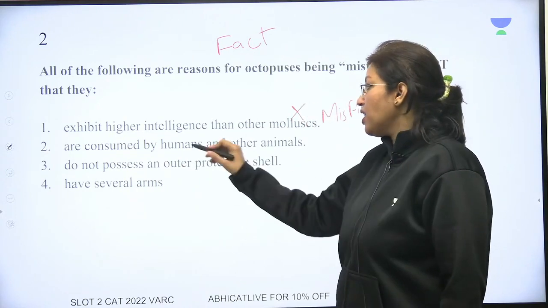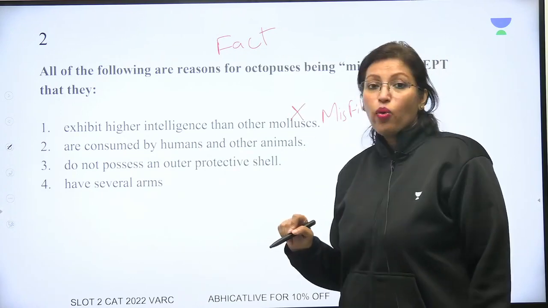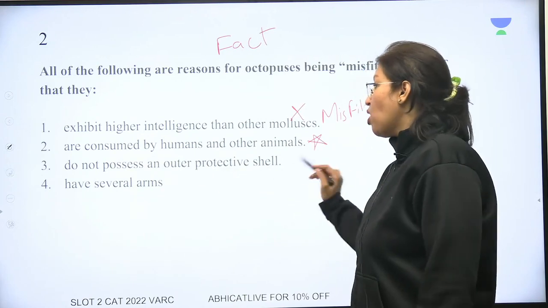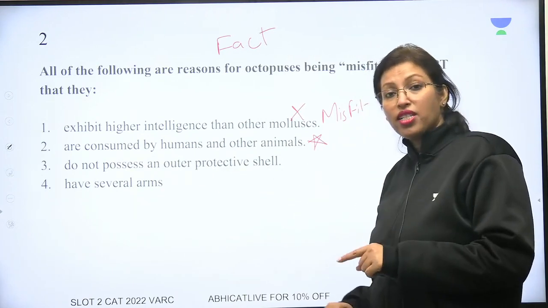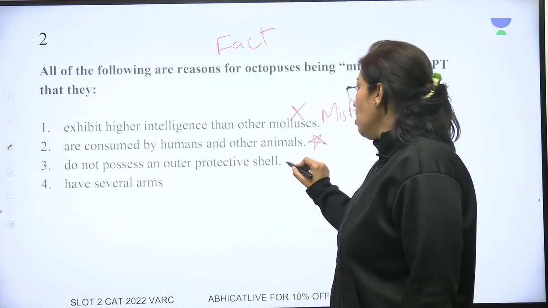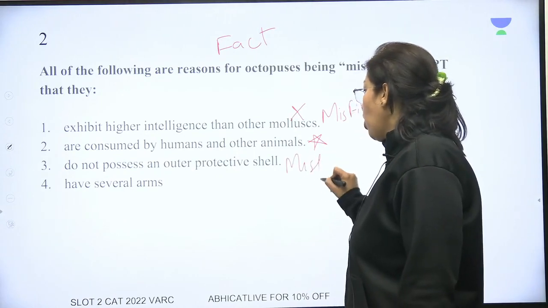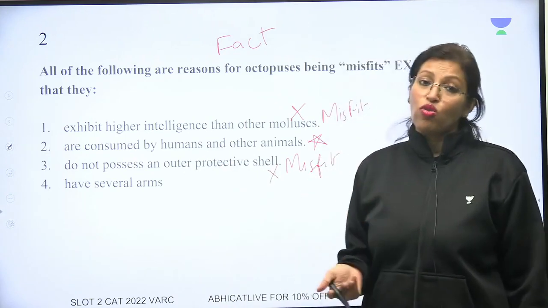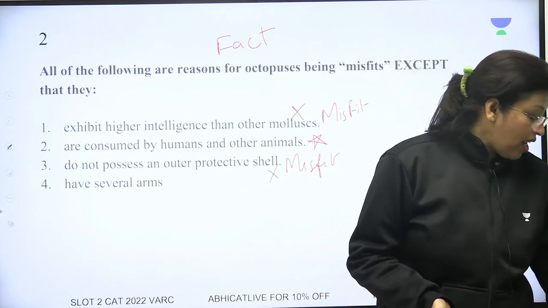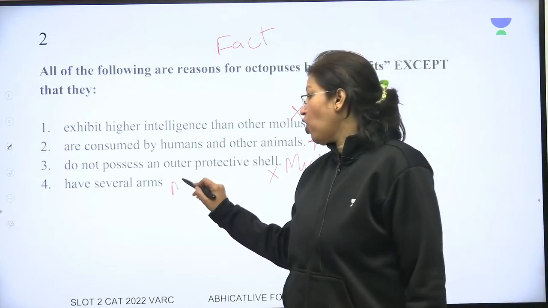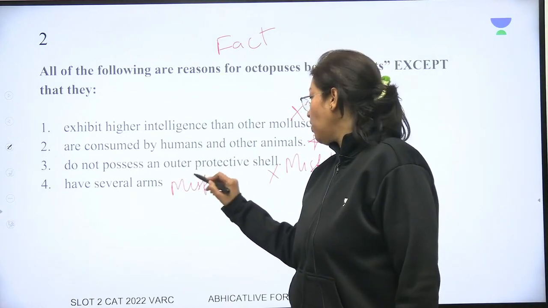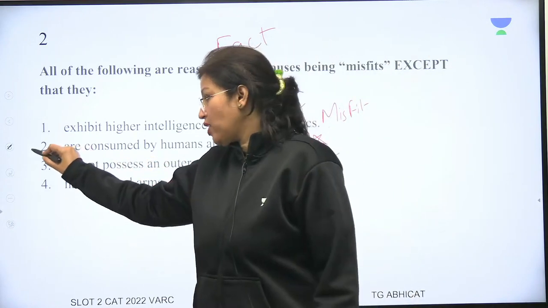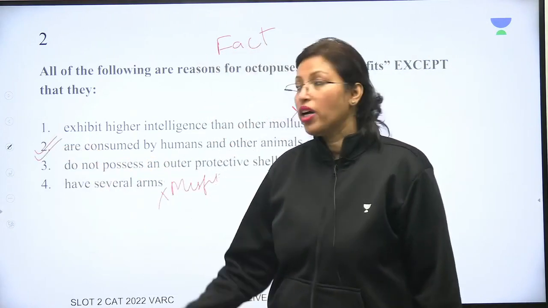Eliminate. They are consumed by humans and other animals. Well, this was not mentioned in the passage, so I'll put a star on this. They do not possess an outer protective shell. Yes, this was one of the reasons why the octopus is a misfit. So again, this cannot be my answer. I will eliminate this. They have several arms and that also was one of the reasons why they are misfits and therefore cannot be my answer. So therefore answer 4 is also gone. So the correct answer then is the one that is left. That's option number 2. So that's your correct answer.